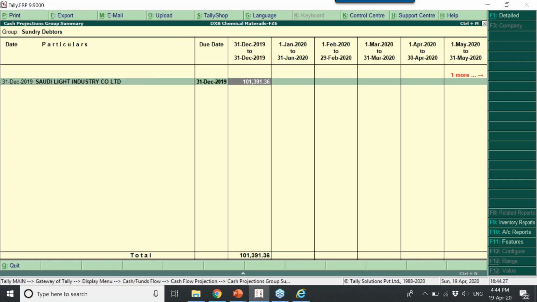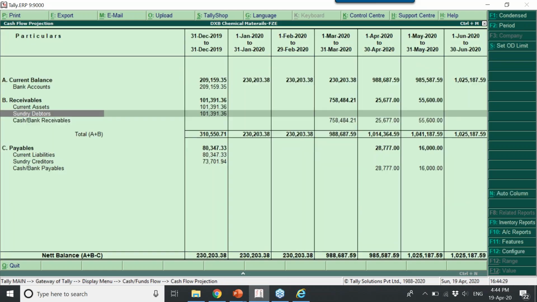Total supposed to be received is this as of 31st December, and considering this, the total is 310,550 and total payable is 230. In this scenario, total payable is 80,347. Once this is paid, your January balance will become 230. Nothing but 310 minus 80, it is 230.